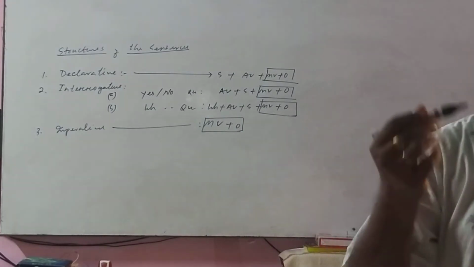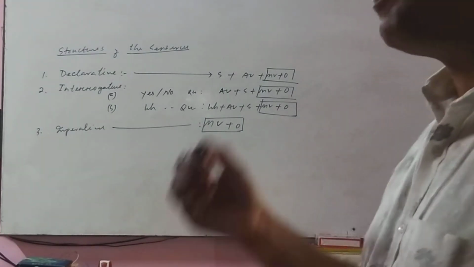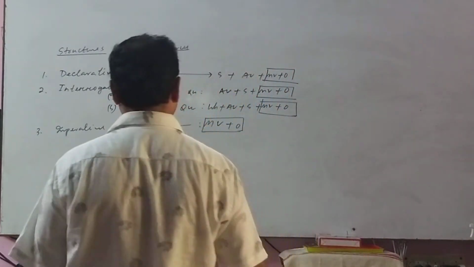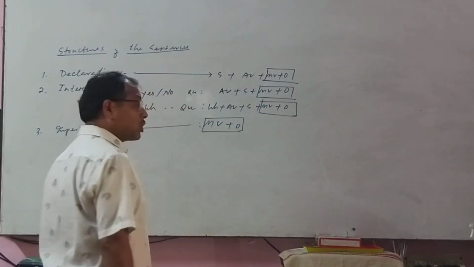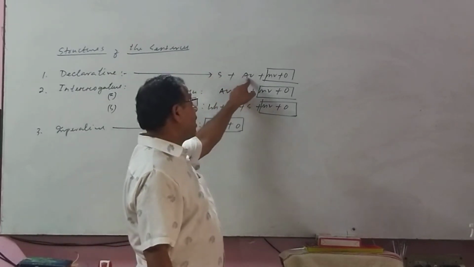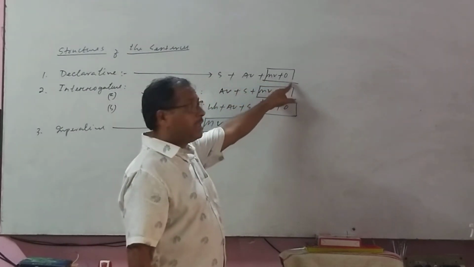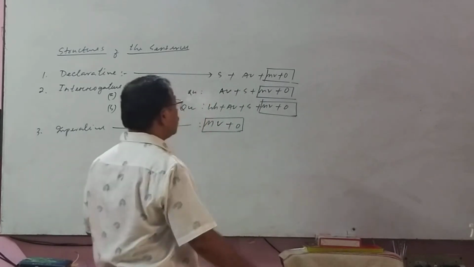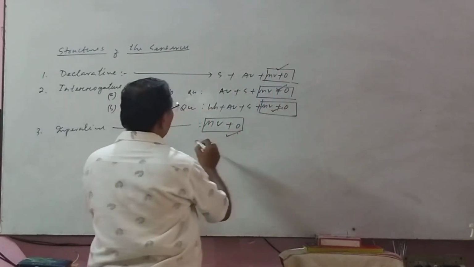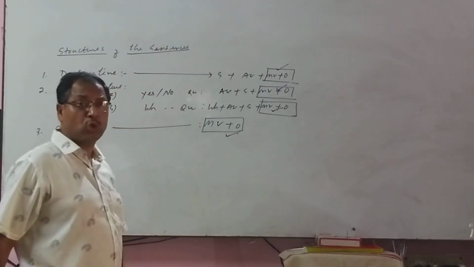It is present in declarative, in interrogative, and in imperative. Look at the structures. Declarative: subject plus auxiliary verb plus main verb plus object. This is the standing structure, already fixed. You cannot challenge these fixed positions.